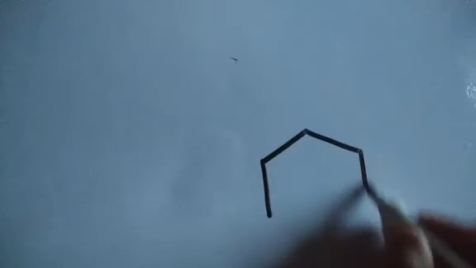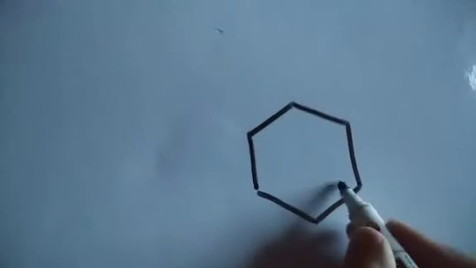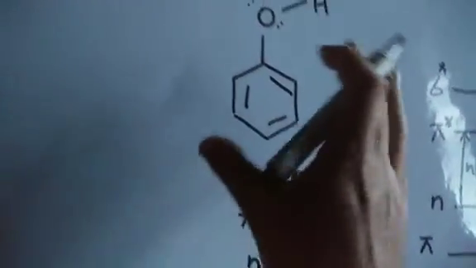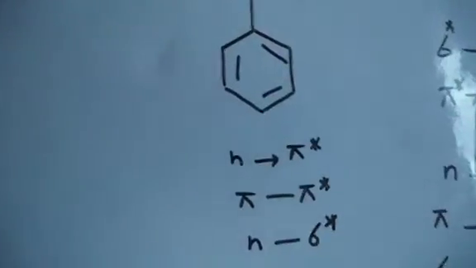In this way, if you have a molecule like phenol, now this is a phenol molecule. A phenol molecule has these lone pairs. Since pi bonds are present, and these are sigma bonds, it can have an n to pi star transition. It can have a pi to pi star transition, and then it may have an n to sigma star transition because sigma bonds are also present in it. So if we need to look at what type of molecule it is, if all the bonds are present, then accordingly the transition is present.